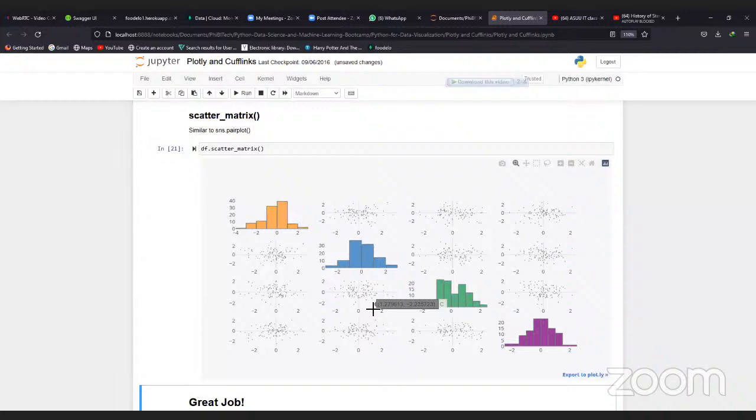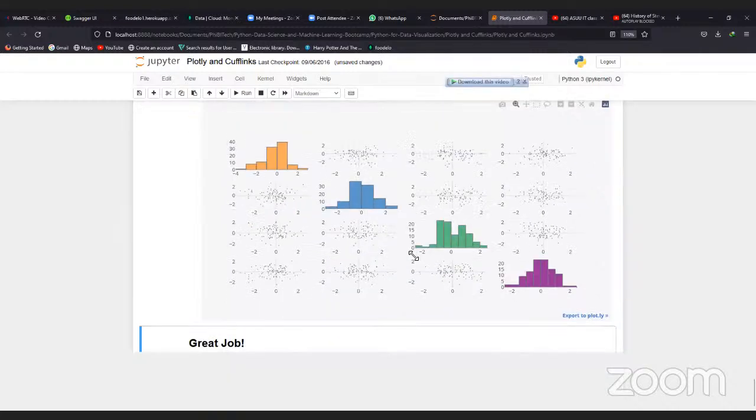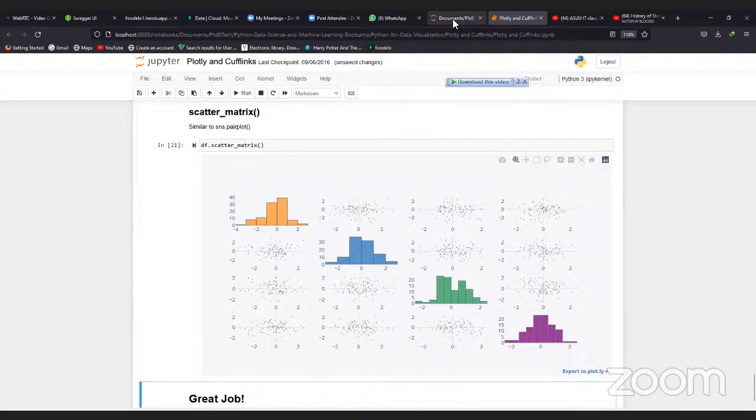Anybody? The name? We call it peer plot, in case you've forgotten. So that's that on Plotly and Cufflinks.